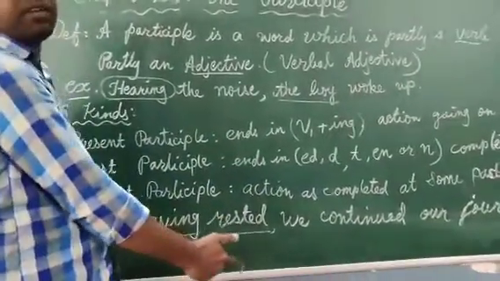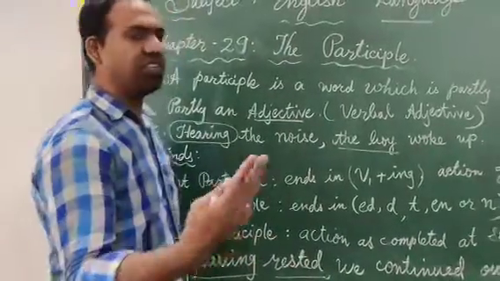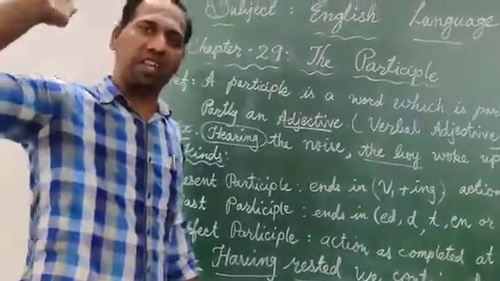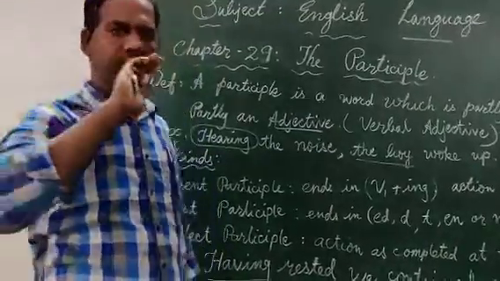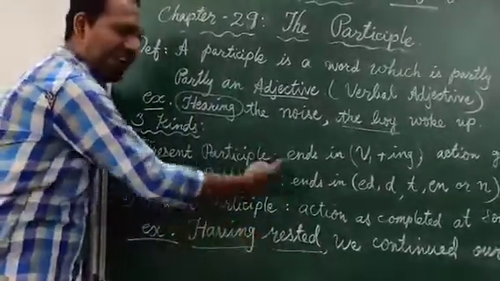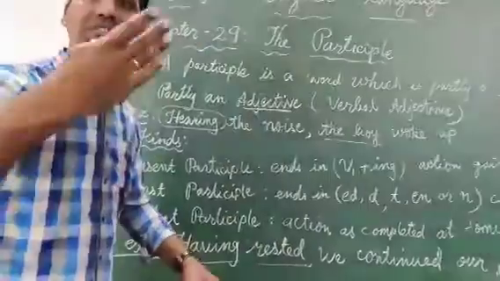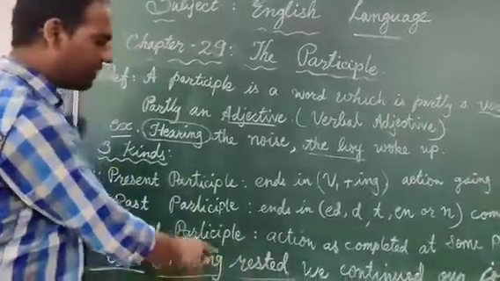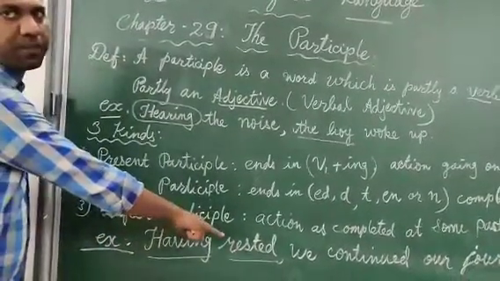Having rested, we continued our journey. See, having rested, the past action, the action was already over. Already they had rested, so after that only they continued their journey. Understood the example now, children, for the perfect participle?